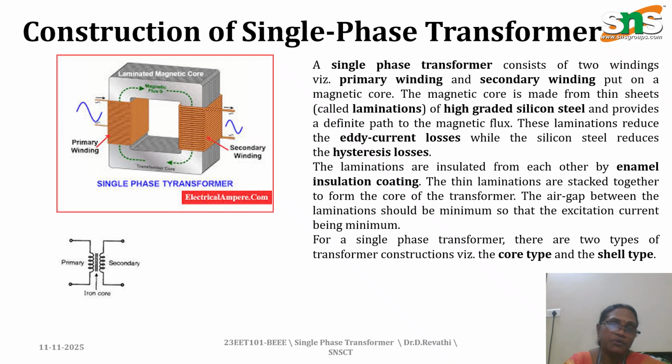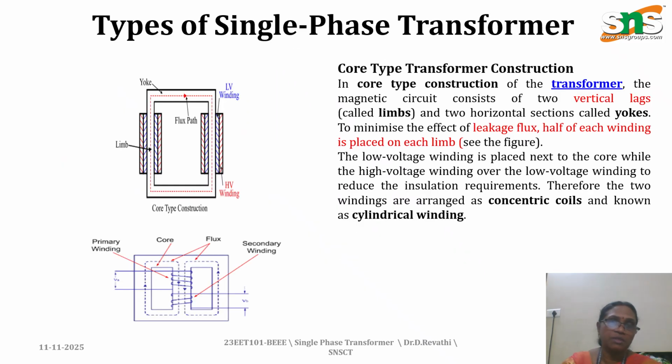There are two types of transformer based on the construction: one is core type, and another one is shell type. Here I have shown the core type. The core type consists of two vertical limbs and horizontal sections called yokes. It minimizes the leakage flux, and half of each winding is placed on each limb. The two windings are arranged as concentric coils, known as cylindrical winding.